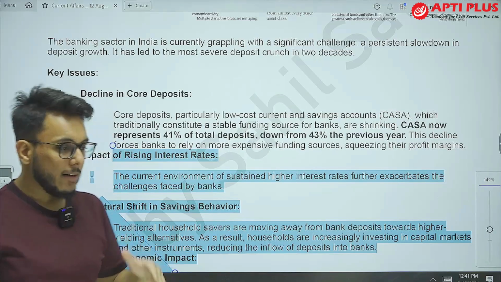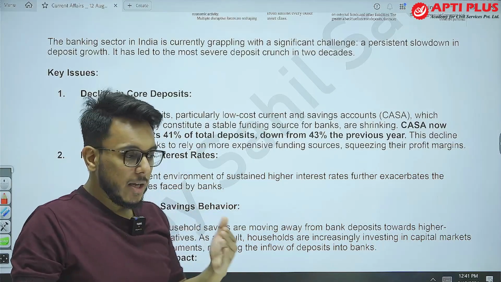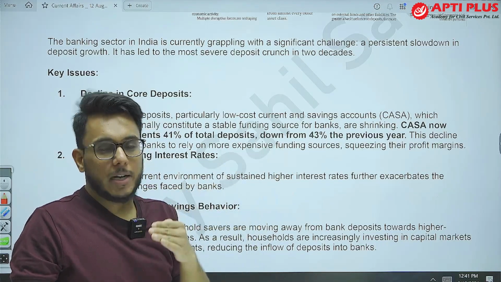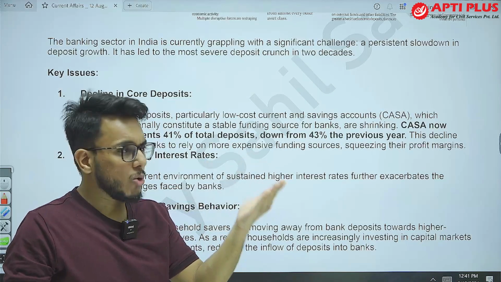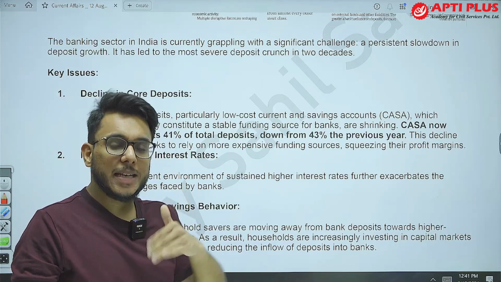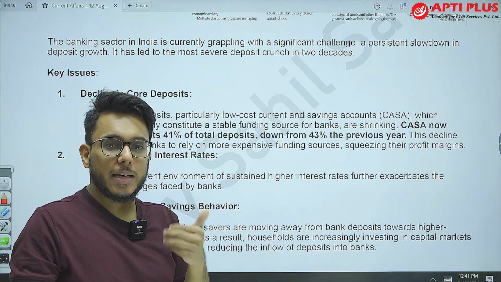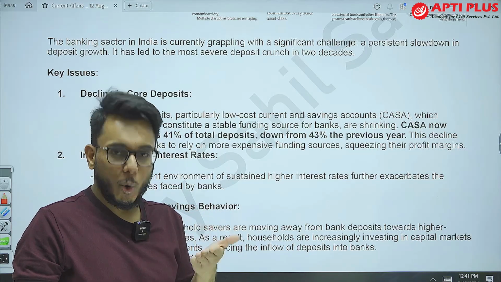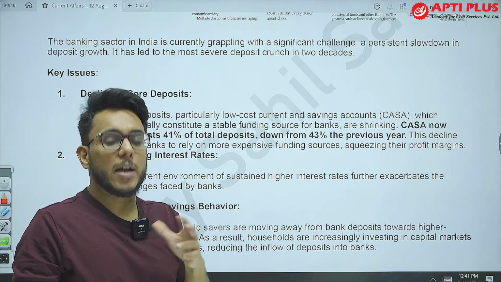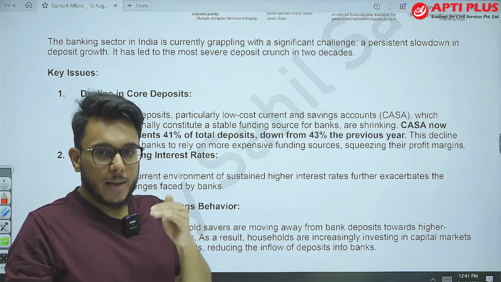Now, when we talk about how a bank operates, the bank accepts deposits and gives some interest to the people who have deposited the money. Then that money is given as a loan. So a bank majorly makes money by lending. In order to give more loans, a bank first needs more deposits. So deposit is the raw material of a bank. Now deposits are going down.